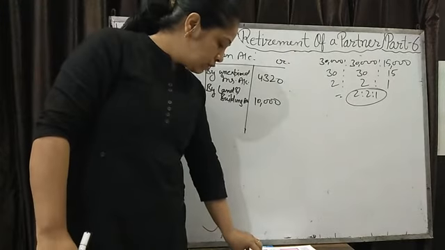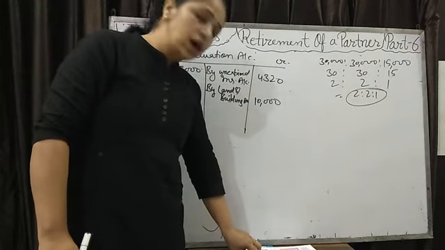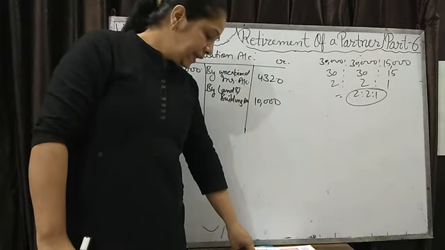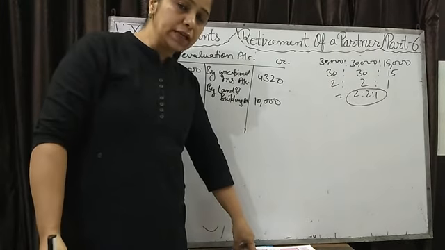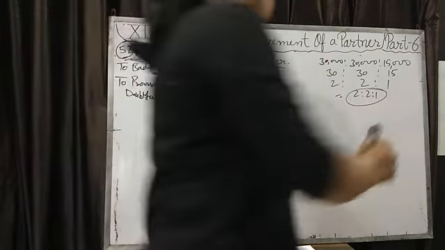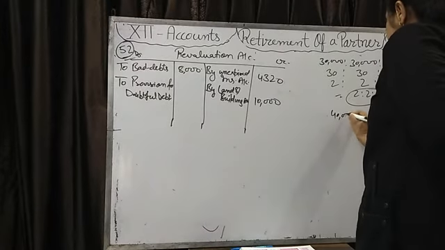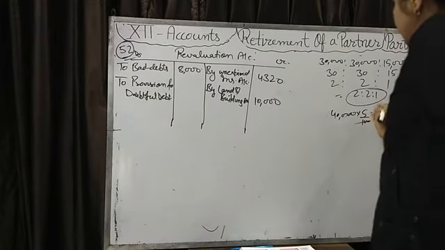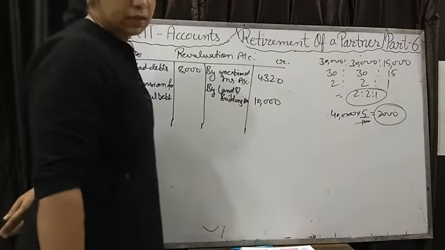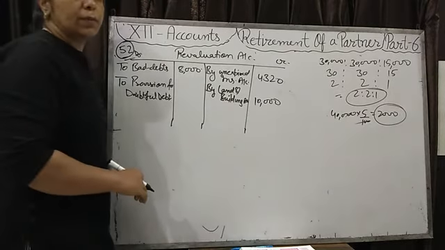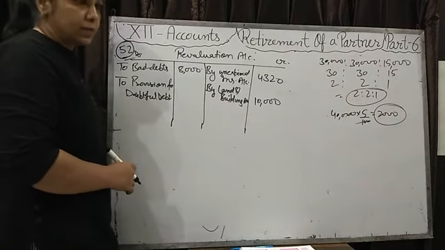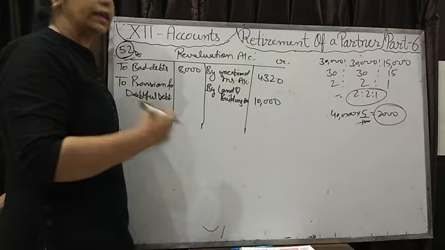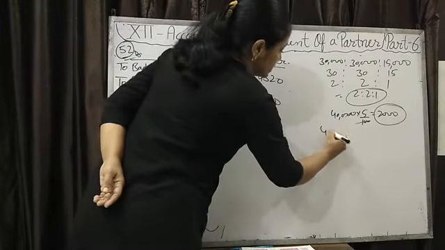So earlier when it was 40,000, we had made a provision of 2,000. That rate, how much? 5% rate was there. If we take 5% of 40,000, then it will come 2,000. It means previously we have made the provision at the rate of 5%. Now again we have to make the provision at the rate of 5%. But provision is made on the debtors. So debtors were 40,000.